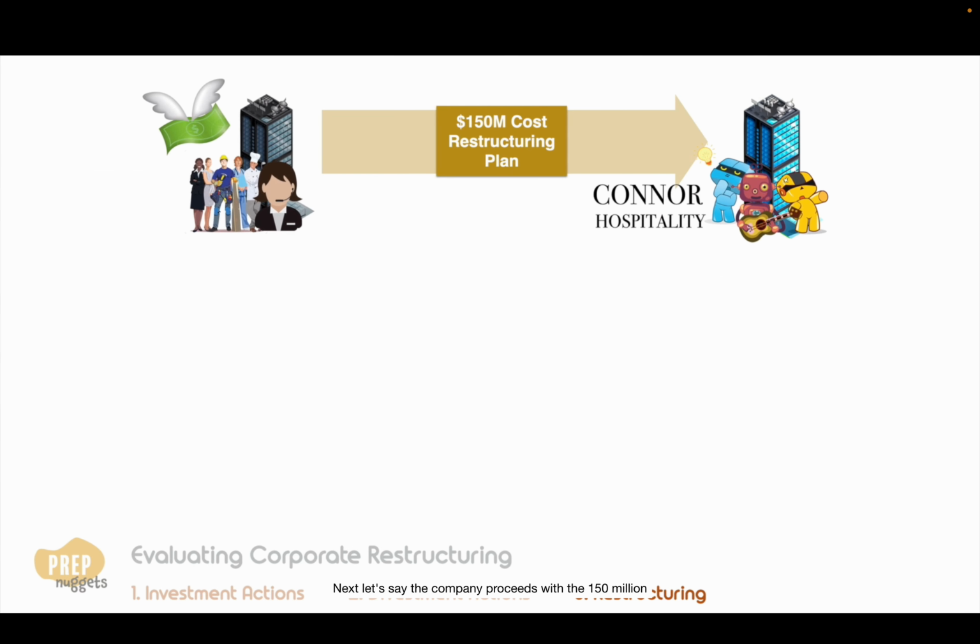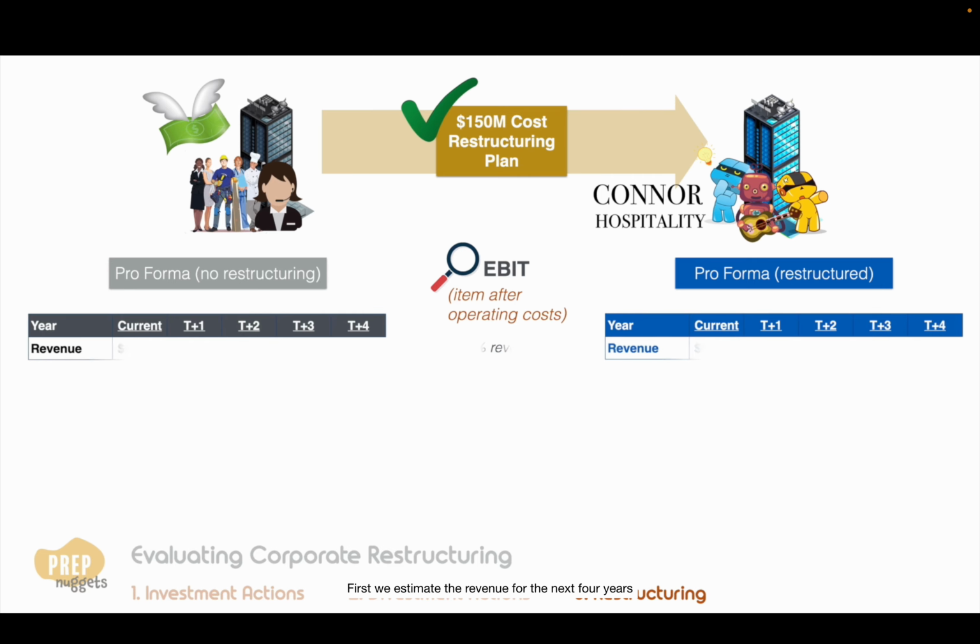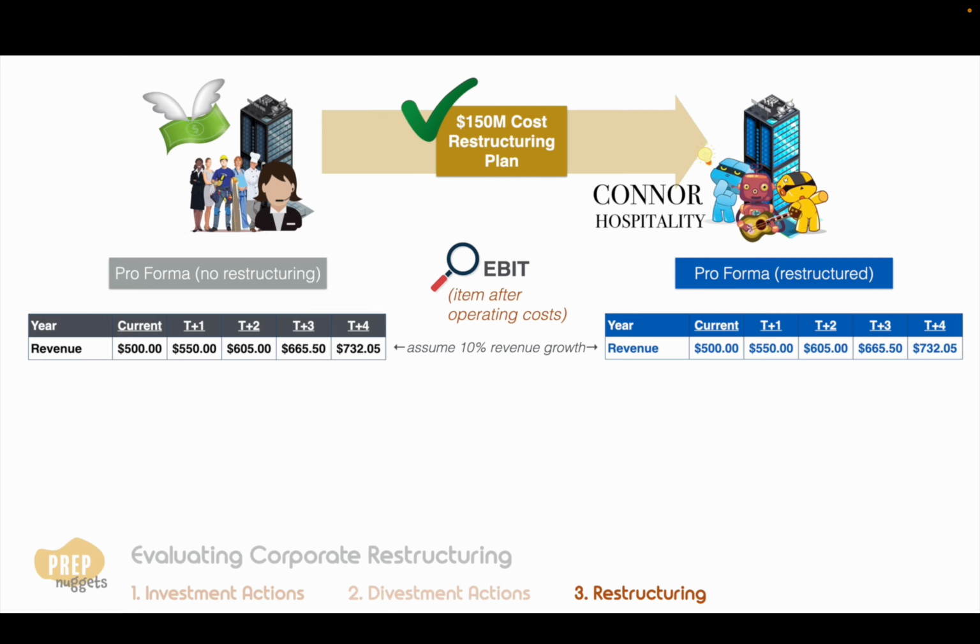Next, let's say the company proceeds with a $150 million cost restructuring project. We shall study how the pro forma financial statement should differ for the subsequent years. Particularly, we are interested in the EBIT, since it is the item after operating costs. We'll compare the expected EBIT if the company restructures and if it doesn't. First, we estimate the revenue for the next 4 years, forecasting an increase of 10% per year for both scenarios.